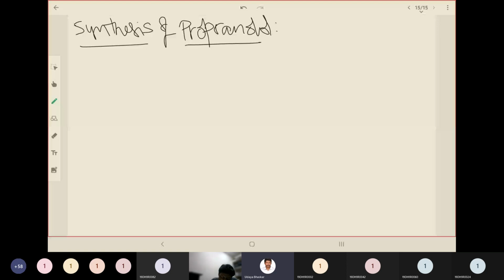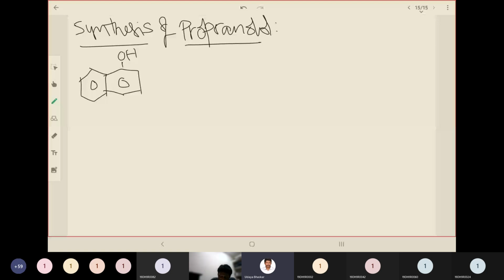Okay, so what is naphthol? Two benzene rings fused together and having a hydroxy group attached directly to it. Okay, fine.